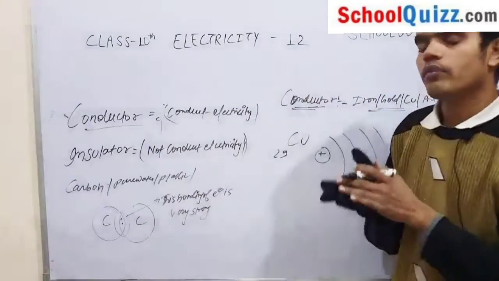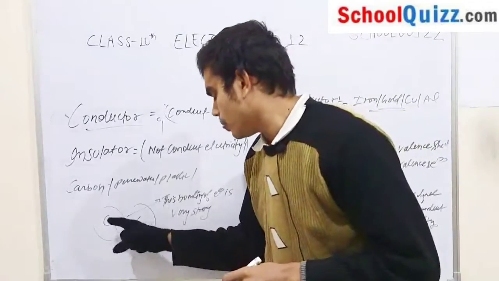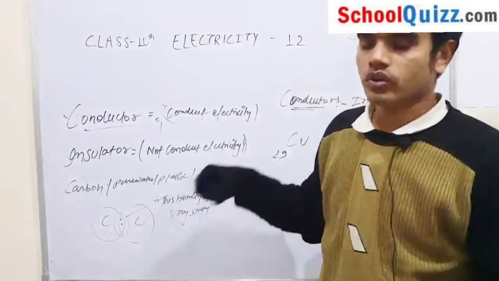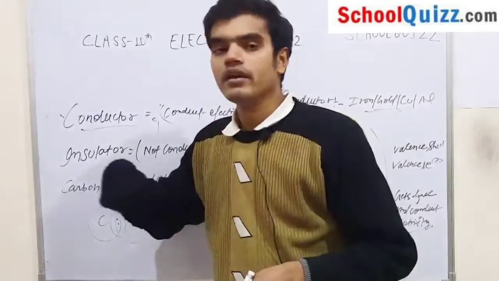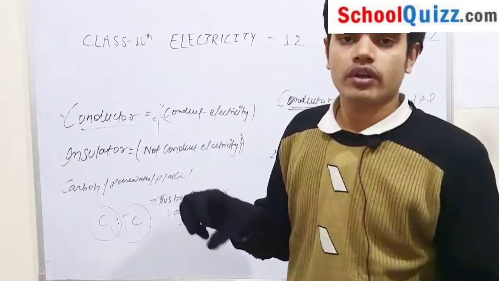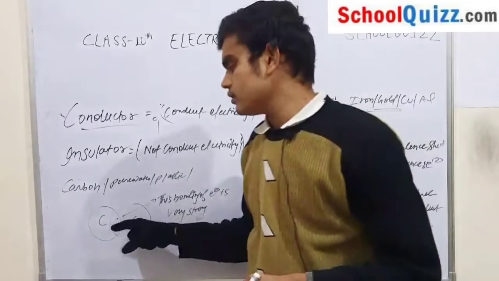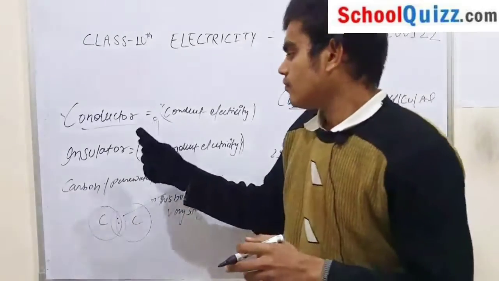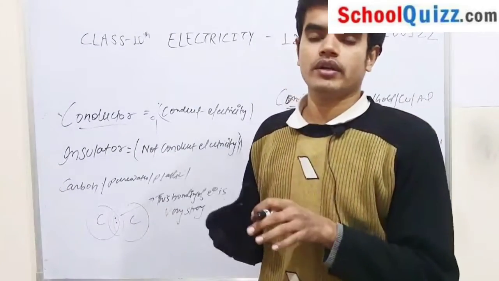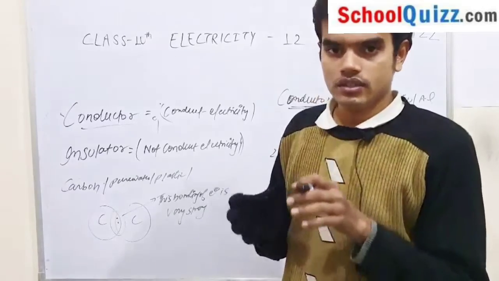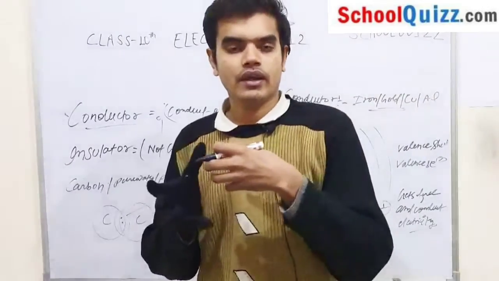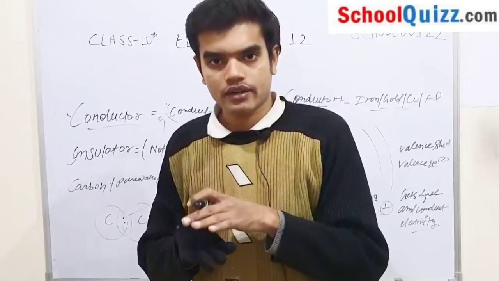If you apply energy to this electron so that it gets excited or moves, this does not happen. Why? Because the bonding is too strong. That's why electrons do not move in an insulator. So this is the main reason why an insulator stops the flow of electric current, or does not conduct electricity.